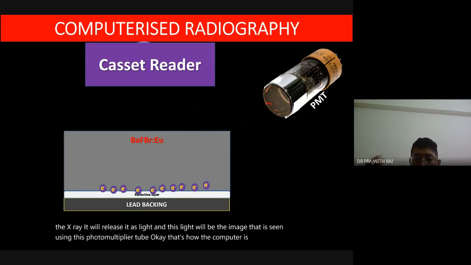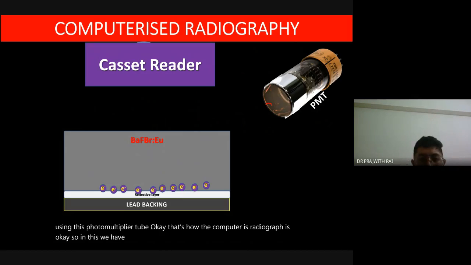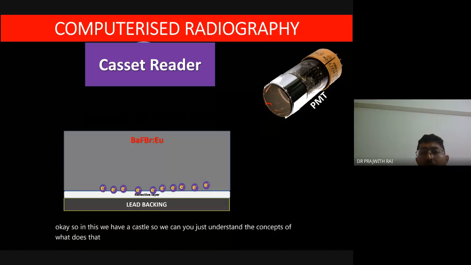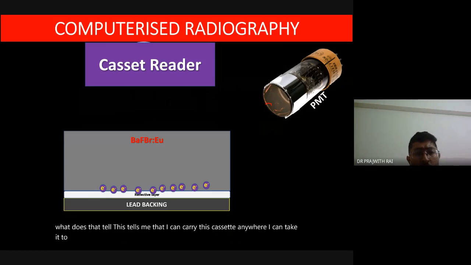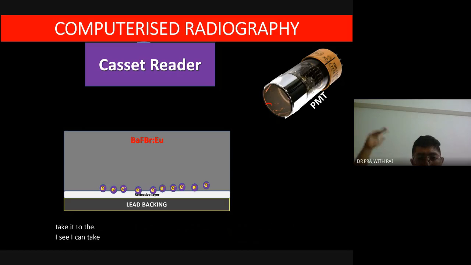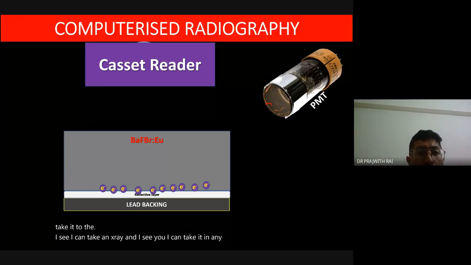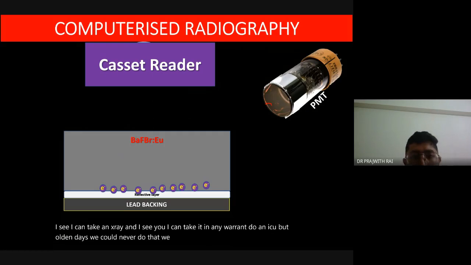So in this we have a cassette, you just understand the concept. So what does that tell me? That I can carry this cassette anywhere. I can take it to the ICU, I can take an X-ray in the ICU, in any ward. But in the olden days we could never do that. We were supposed to maintain a dark room. That was a computerized radiograph. So this is the advantage of that.